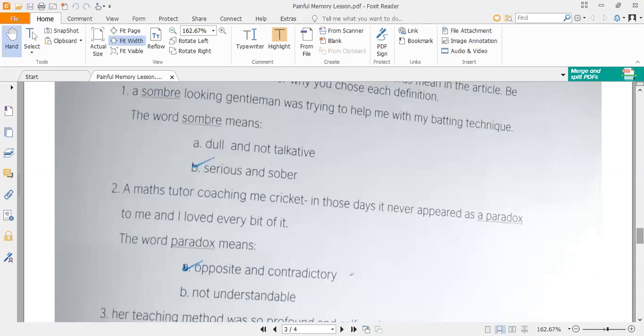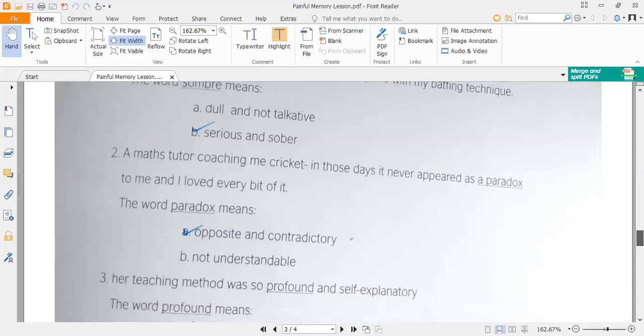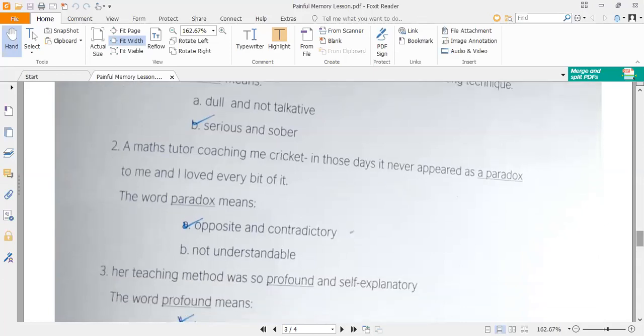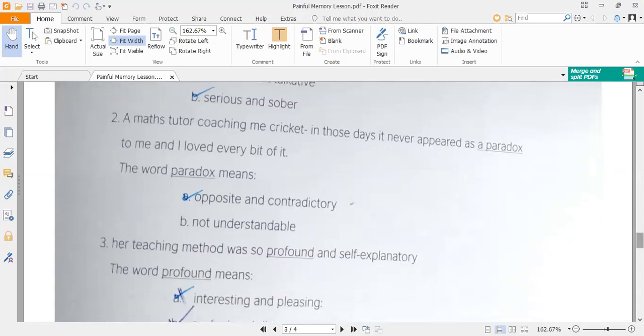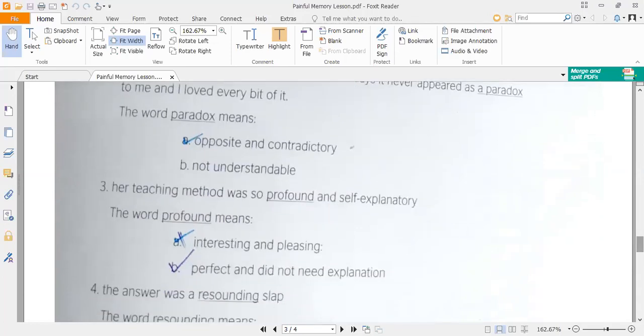In the second question, it is asked: a maths tutor coaching me cricket, in those days it never appeared as a paradox to me, and I loved every bit of it. The word paradox means either opposite and contrary or not understandable. Again, the meaning of the word paradox is opposite and contradictory. Number third is: her teaching method was so profound and self-explanatory.